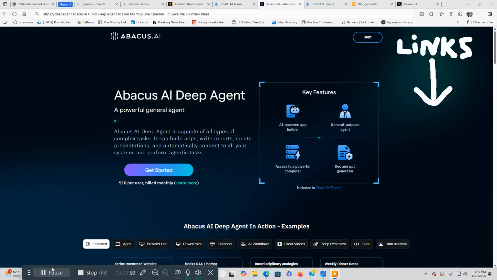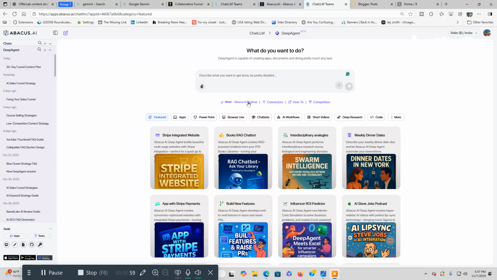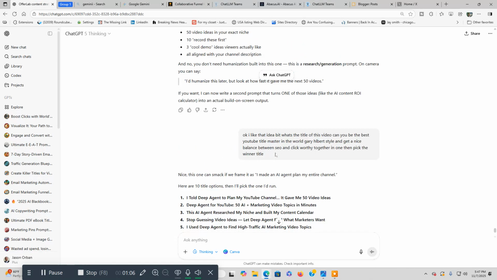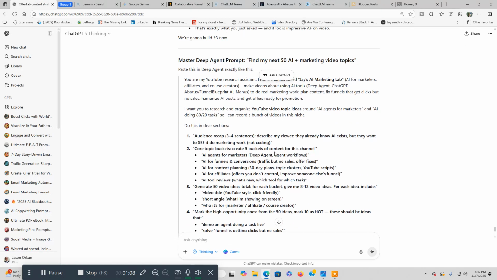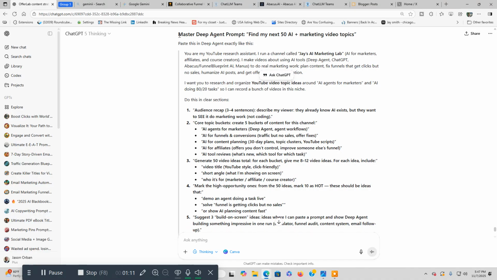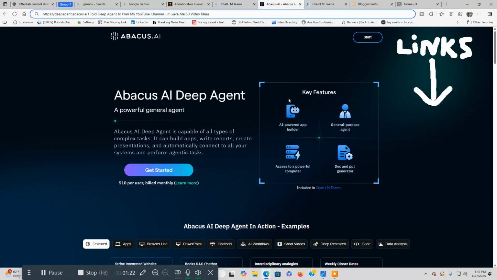What I'm going to do here is show you the front page of Deep Agent. Then I'm going to take you into the actual dashboard, which is right here. I'm going to show you the prompt I'm using, which is right here, and this is what I'm going to be using. I'll go over it in a second. We're going to paste this into Deep Agent, and I'm going to show you the kind of output it gets. Let's go back over to Deep Agent real quick, and this is it here.